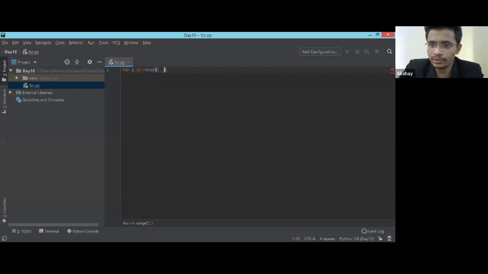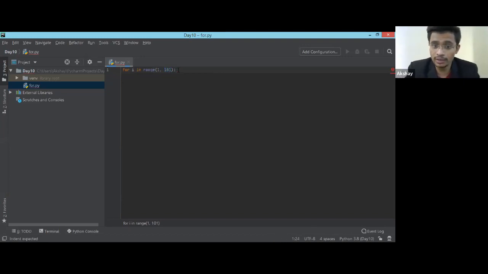Anybody who is in the chat box? 101. Yes, you're absolutely right. I explained why it is 101: I wanted to print 100 numbers, which means I need to go up to 101, then only I'll be able to print 100. So that's up to what you have to mention in the range.